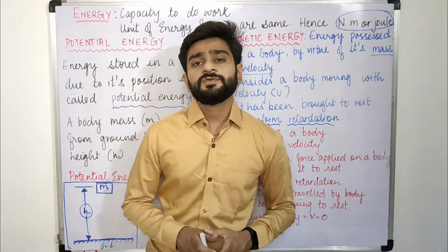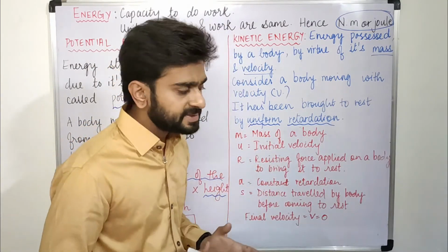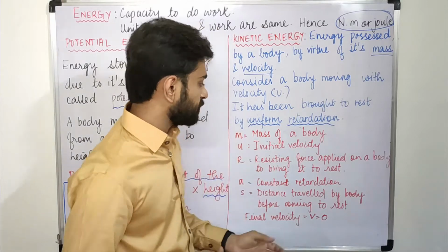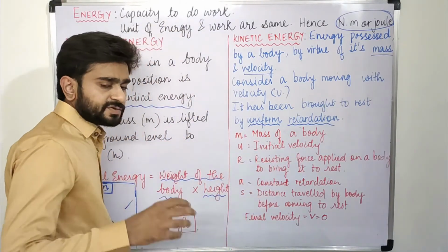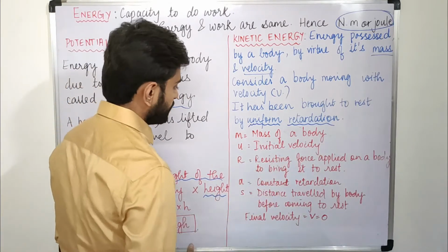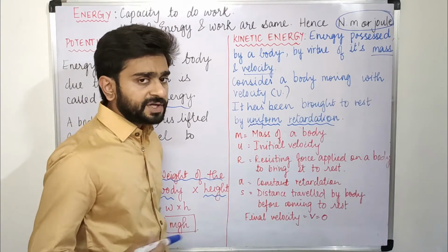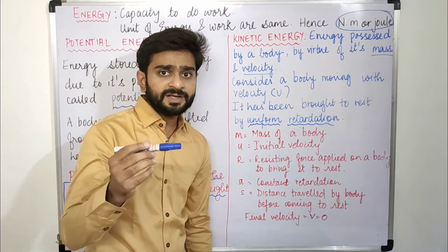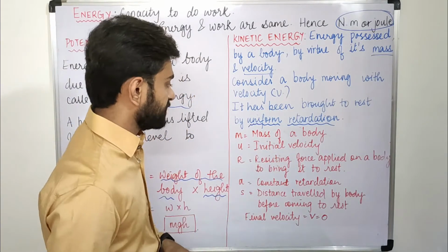So now we'll talk about a few abbreviations which will be used in the formula to calculate kinetic energy, that is the energy required to stop this body. The first is m, the mass of the body that is moving continuously. U is the initial velocity, that is the velocity of the moving body without any retardation, before we are retarding that body.